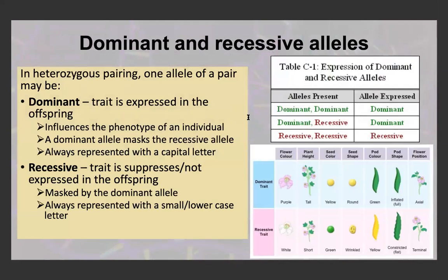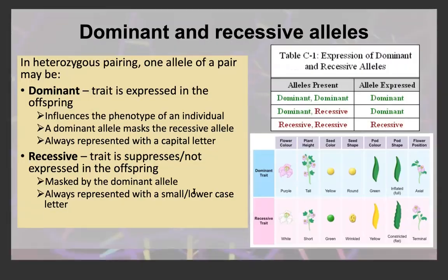We know that some alleles are dominant and others are recessive. In a heterozygous pair, one allele is dominant and the other is recessive. That's what heterozygous means. They're different alleles. If it's the dominant allele, it means the trait will be expressed in the offspring, which means that it does influence the phenotype of the individual. It masks the recessive allele, and when we represent it in a genetic diagram, we use a capital letter. If it's the recessive allele, the trait is suppressed, so it's not expressed in the phenotype of the offspring because it's masked by the dominant allele, and we represent this by a lowercase letter.